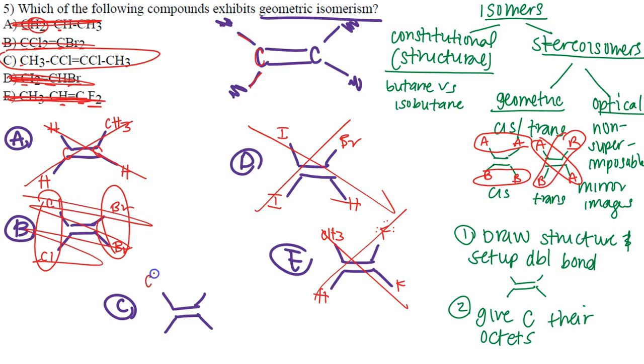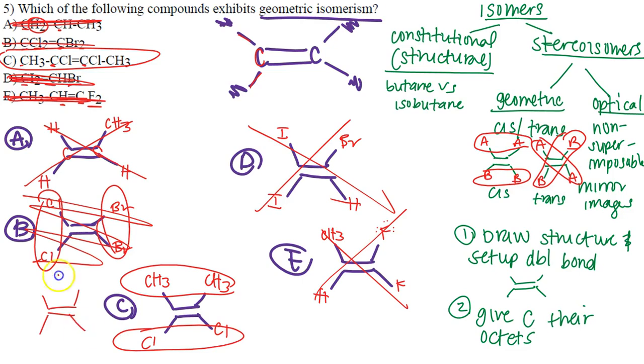So we have a CH3 group, okay? We also have a chlorine group that's bonded to this carbon. This carbon is double bonded to this carbon, which is also attached to a chlorine group and a CH3 group. Now, as you can see, we have our CH3 groups and our chlorine groups on the same side. So this will represent cis. But even if I was to rewrite this in a different way, so for example, what if I would have put the CH3 down here and the chlorine up here? And then over here, what if I would have put my chlorine down here and the CH3 up, and kept the same after that? I still will see trans isomerism. So no matter how you slice it or how you rearrange your two substituents, they're going to give you cis and trans isomerism. So letter C is correct.